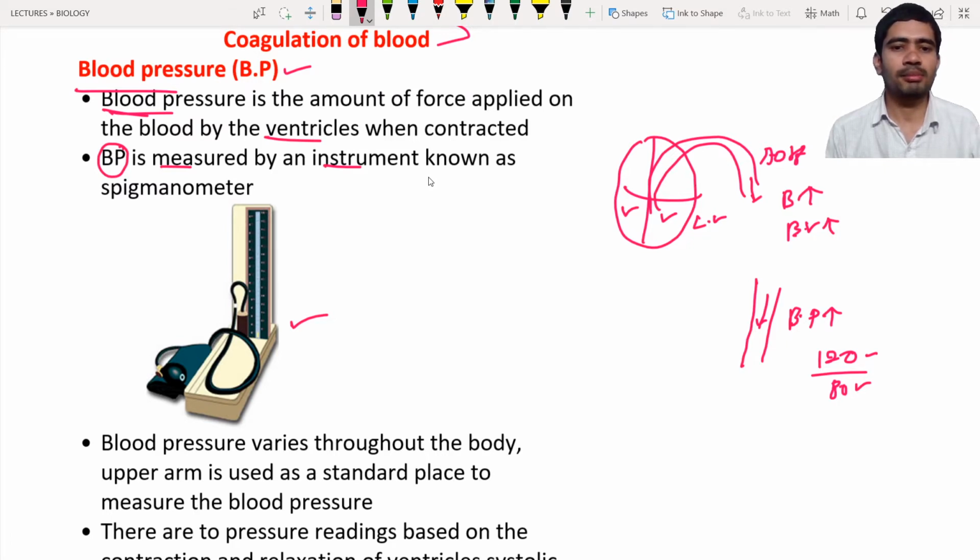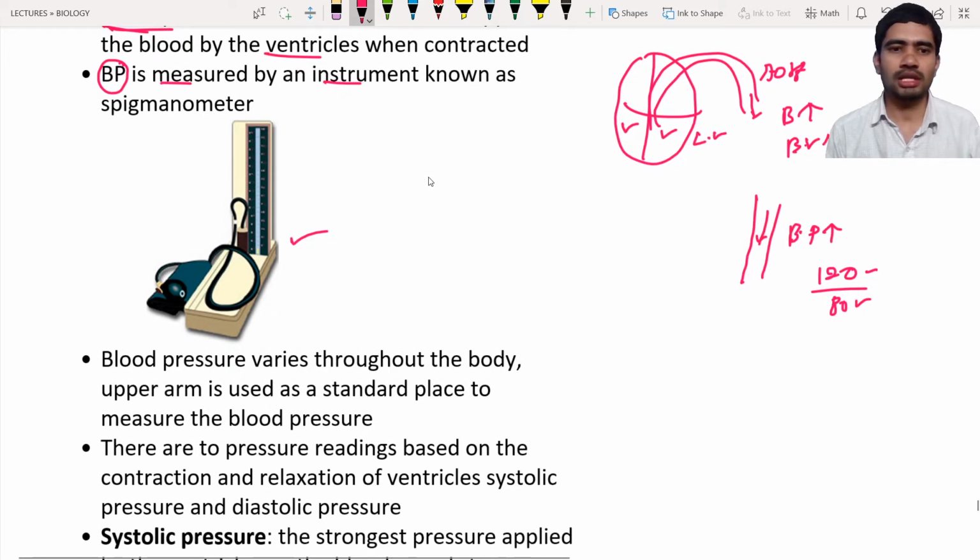The blood pressure varies throughout the body. The blood pressure in the leg is different, the blood pressure in the hand is different, and so on. To know a particular blood pressure, we need a certain area, a standard place in the body. The standard place is above the elbow of the arm. We take that area as the standard place to check the blood pressure.